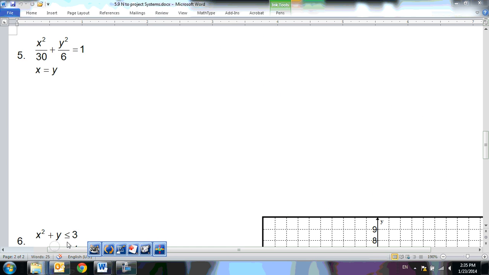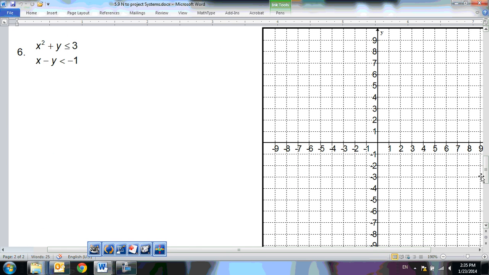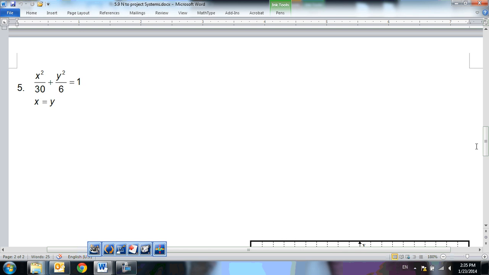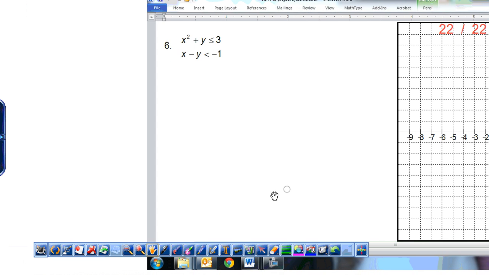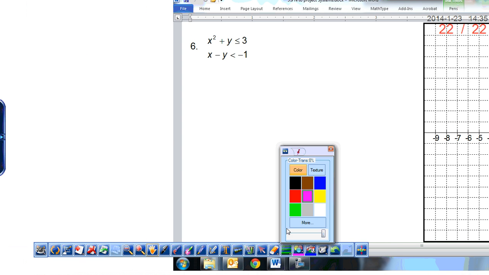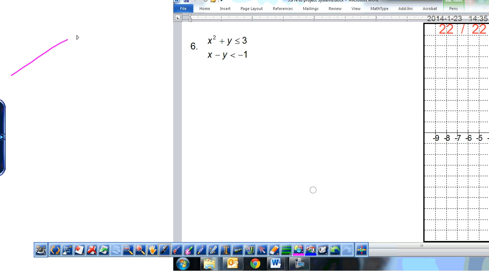Let's talk about inequalities for just a moment. If we go back and think about linear inequalities, we have to decide a couple things. First, we have to decide if our line is solid or dotted.